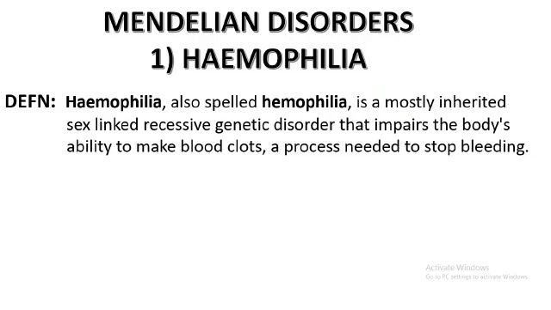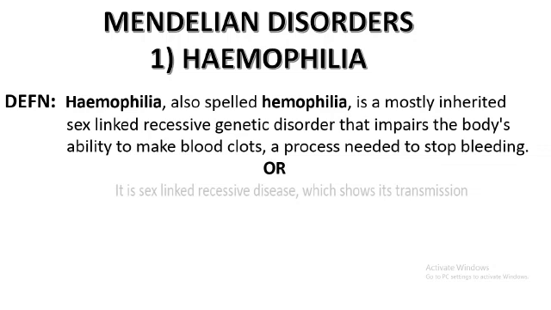In other words, a person having this disorder cannot clot blood even in case of a minute injury. So this is a monogenic disorder.